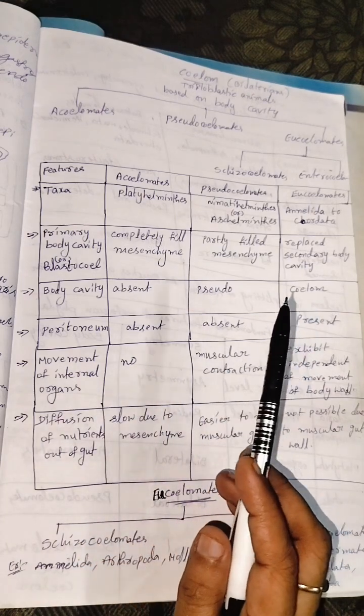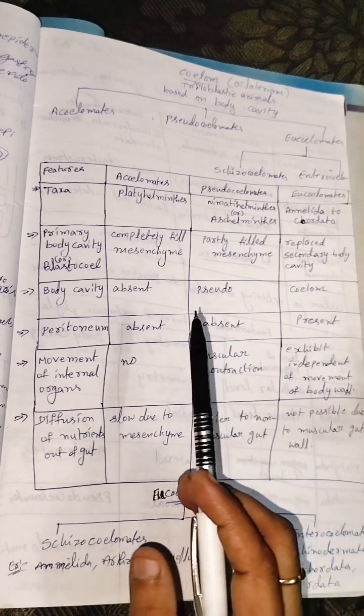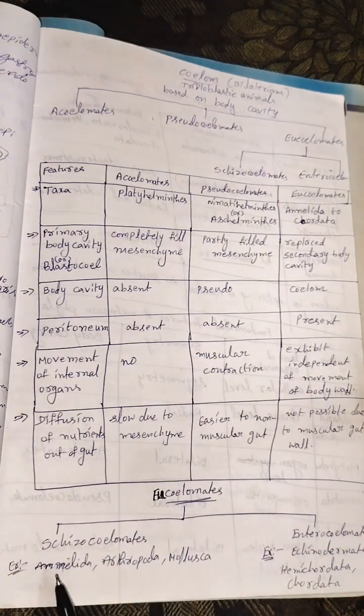Eucoelomates are also divided into two types, schizocoelomates and enterocoelomates. Schizocoelomates, for example Annelida, Arthropoda, Mollusca.